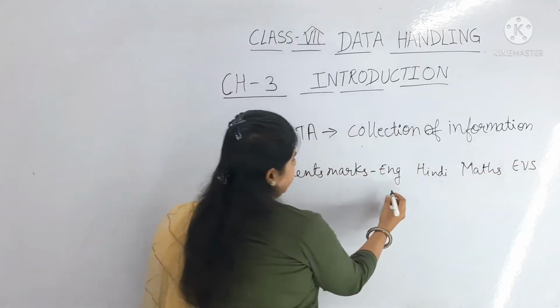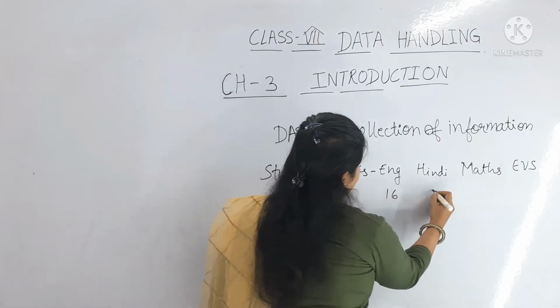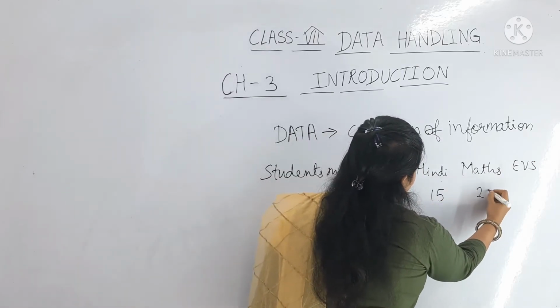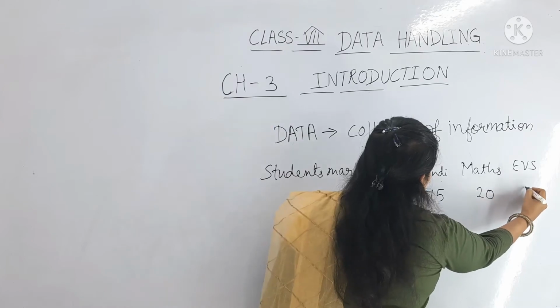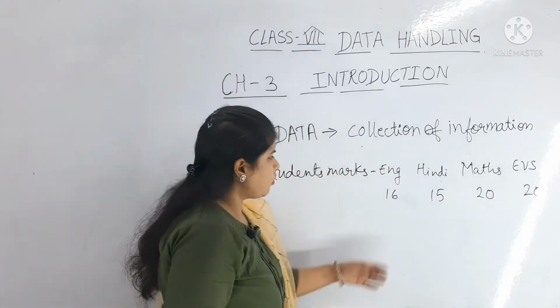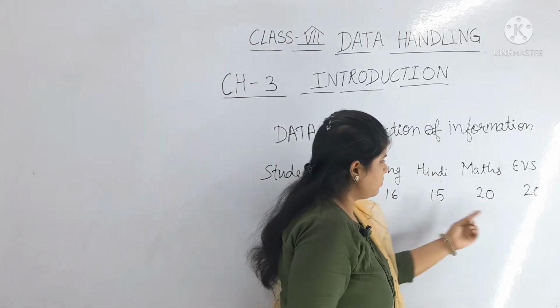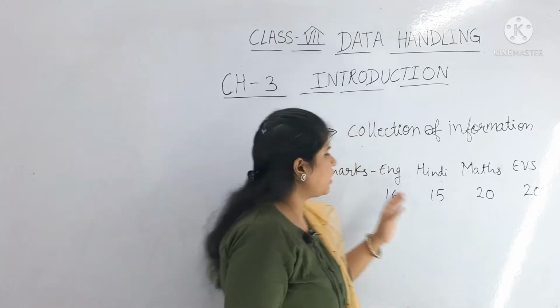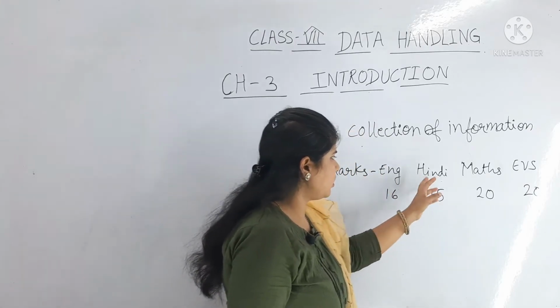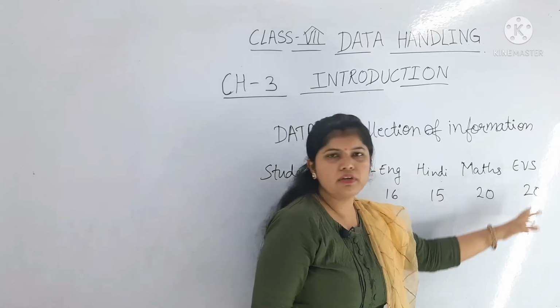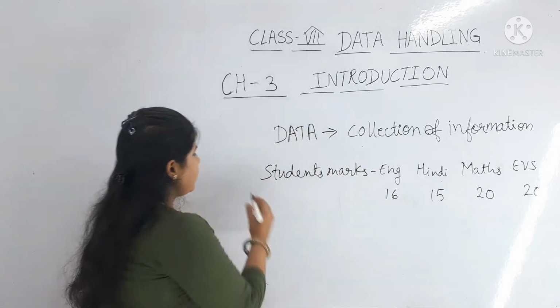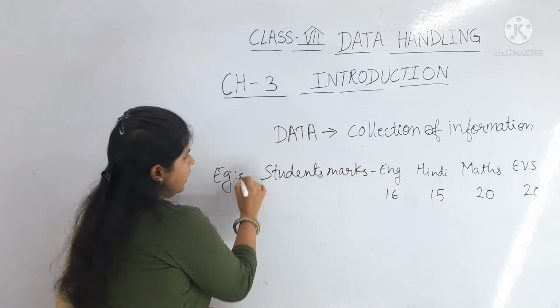Out of 20 they get like 16, 15, 20, 20. Okay, so out of 20 students get these marks: in English 16, Hindi 15, maths 20, EVS 20. So this is an example of data.